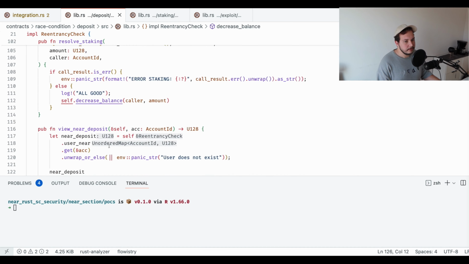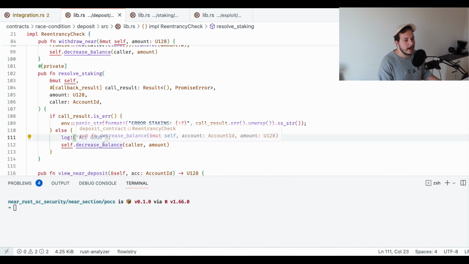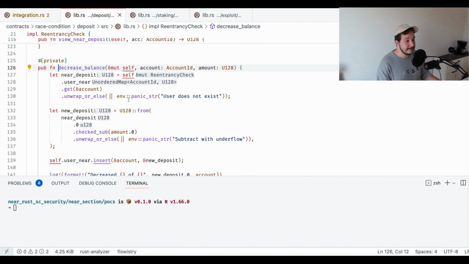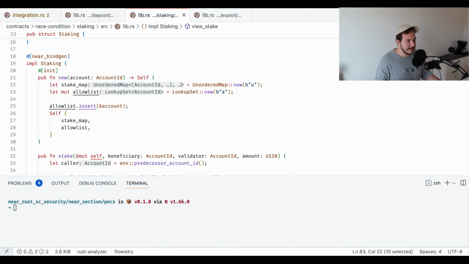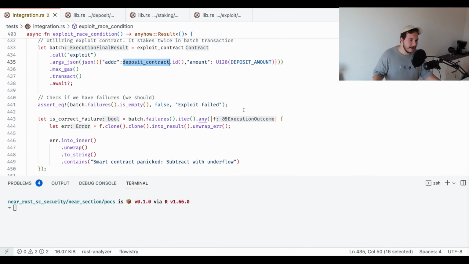But then afterwards, the second callback is going to arrive, since we called stake twice. And in this scenario, we're also going to get all good, and we're also going to reach decrease balance. But since the user's balance is already 0, we're going to get a panic, subtract with underflow, so it's going to be an error. But the main issue is that we're not reverting anything in here, so the user will still have 14 near in the staking contract. So that's why we're ensuring that there are actually errors in here.